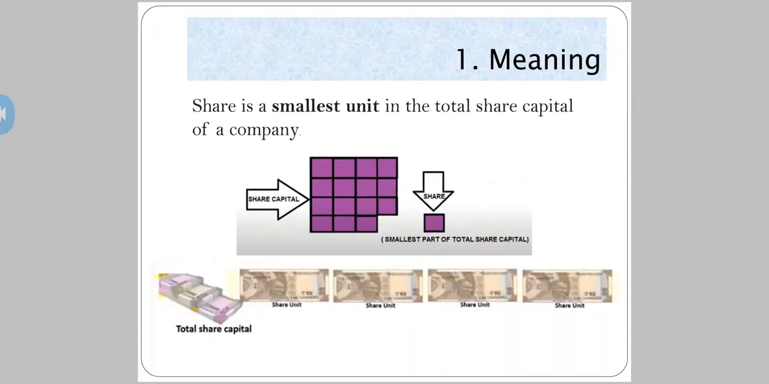Now see here, if the total share capital, you can see the currency notes here. If this is 2000 rupees, I'm going to divide it into smaller parts. Let's say 10, 10, 10, 10. I'm going to issue the number of shares I require in smaller units. The total amount is the share capital of a company, and the smallest unit is known as a share of a company.